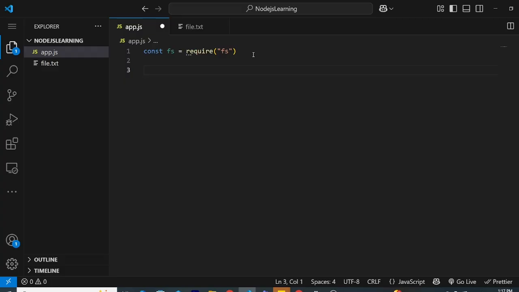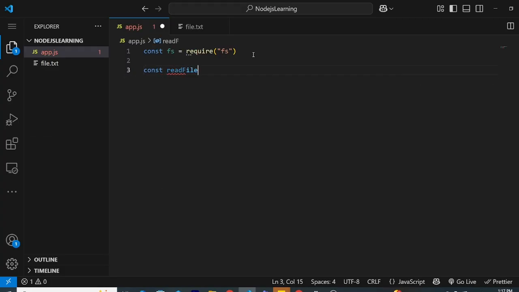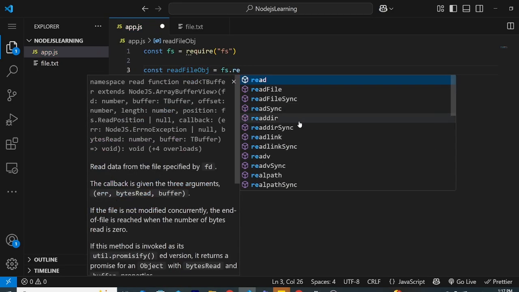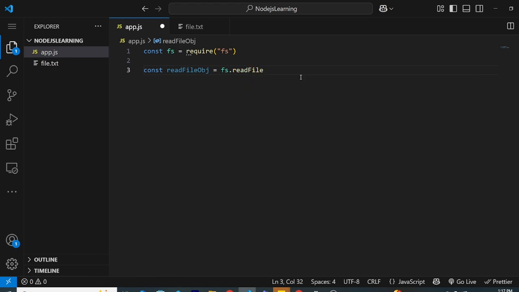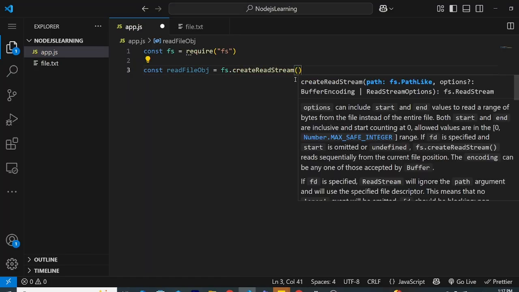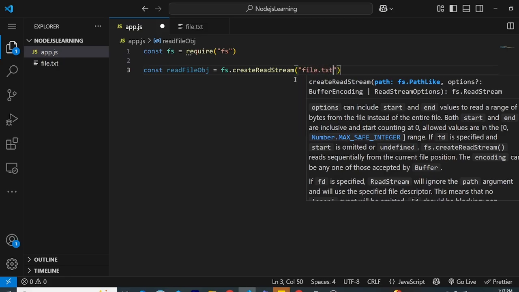So what I can do is const, I can make a read file obj, or I can say obj will be fine. I can say fs dot createReadStream, and here I can pass the path name, which is file.txt.